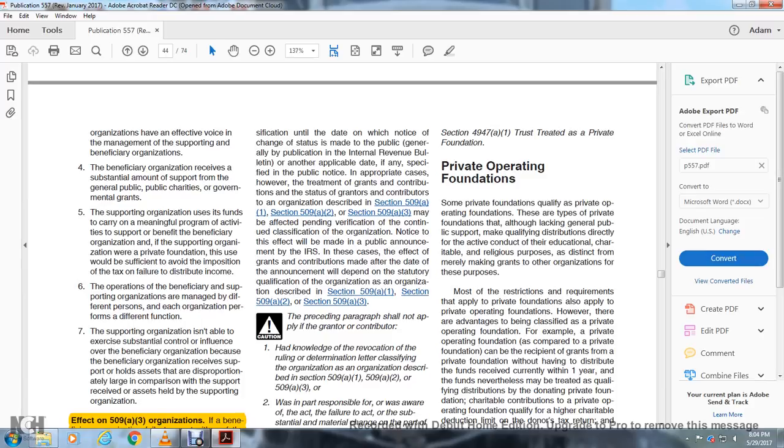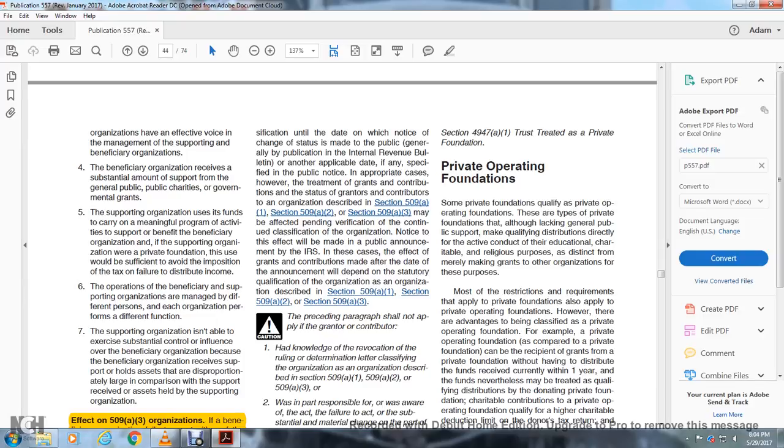Private operating foundations. Some private foundations qualify as private operating foundations. They are the type of private foundation that, although lacking general public support, may qualify by distributing directly, through the conduct of educational, charitable, or religious purposes, as distinct from merely making grants to other organizations for their purposes.